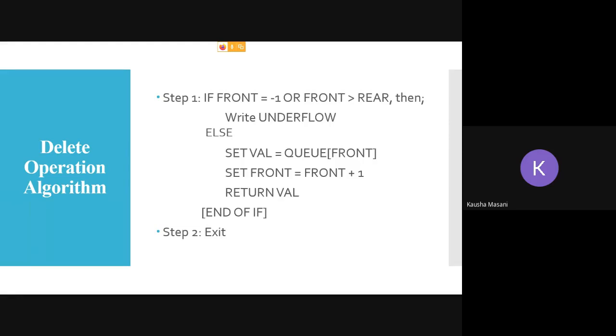Again, I'm repeating. First of all, you are going to check that your queue is not empty. If it is empty, you are going to write queue is empty. Else, you first retrieve the value wherever the front is currently pointing at. Once it is retrieved, you increment your front. And then you return the retrieved value so the user knows exactly which value is getting deleted, and then you exit from the function.